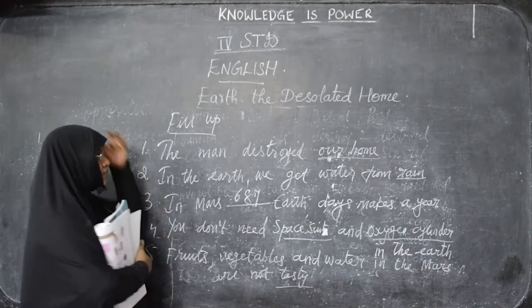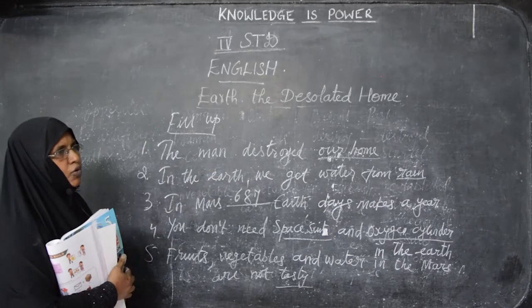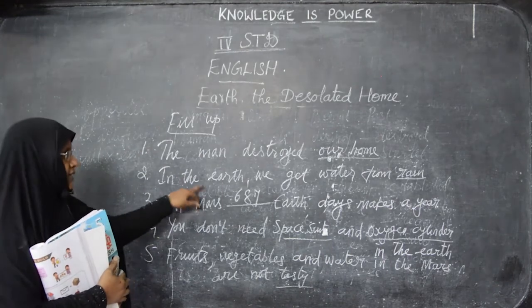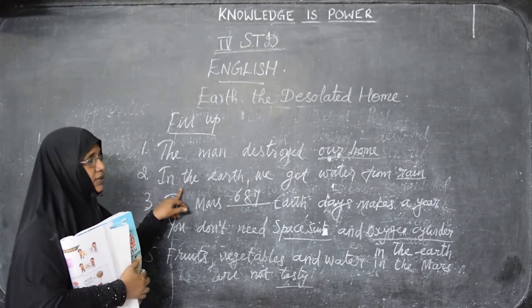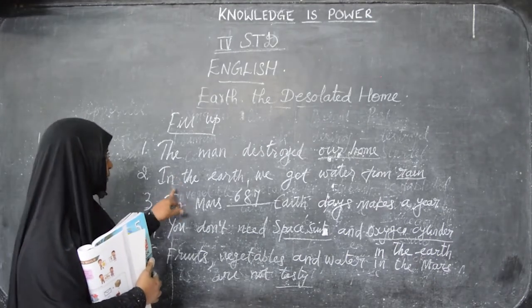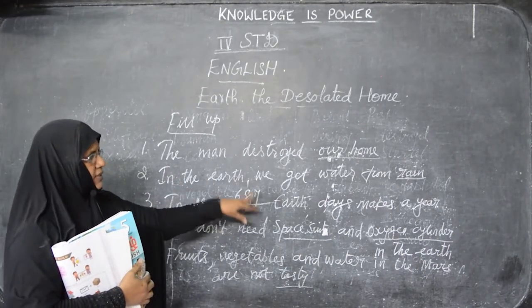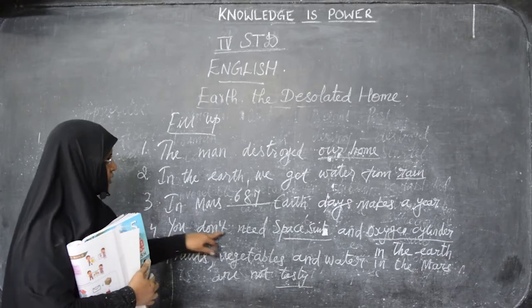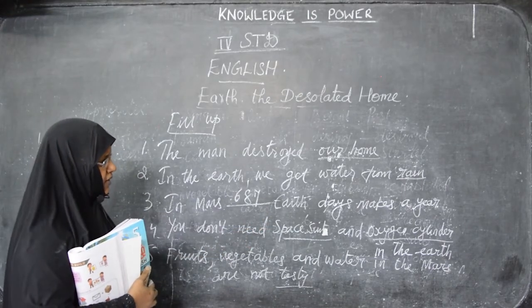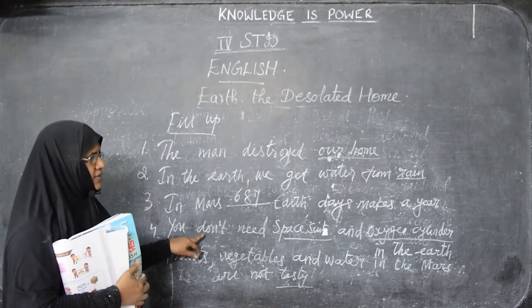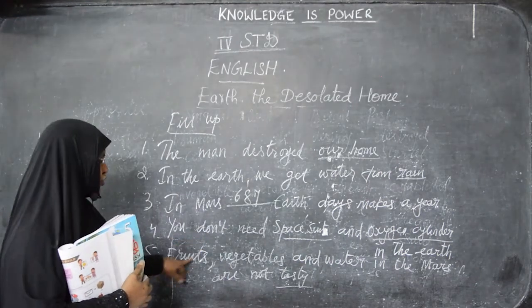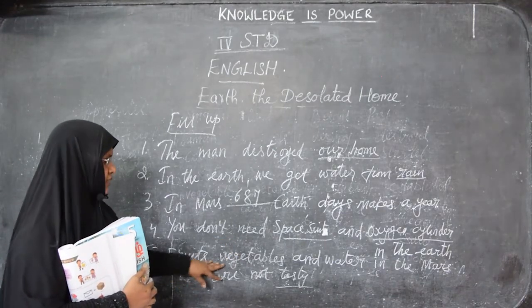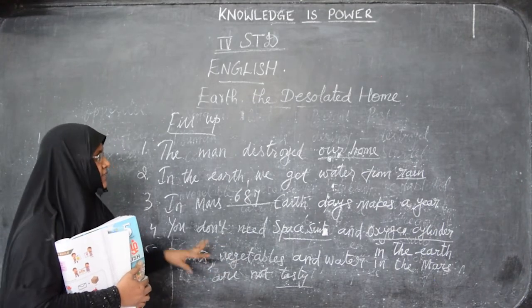So listen here. The man destroyed our home. Our home means here Earth. In the Earth we get water from rain, that is natural. But in the Mars we get water from burning the fuels. In Mars, 687 Earth days makes a year. Then you don't need space suit and oxygen cylinder in the Earth, but it is very necessary in the Mars. Fruits, vegetables and water in the Mars are not tasty at all compared to Earth.